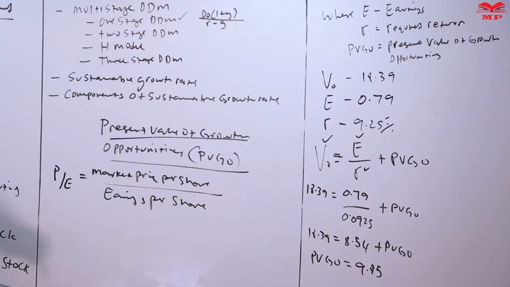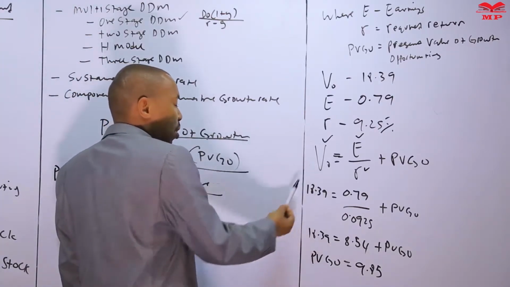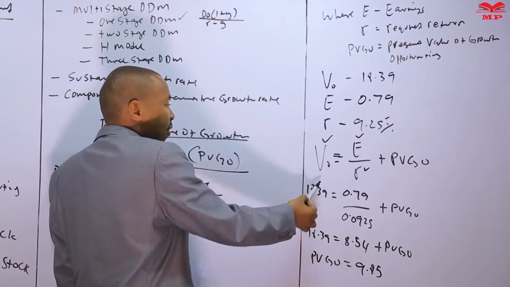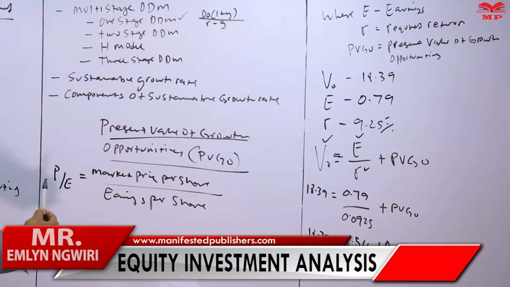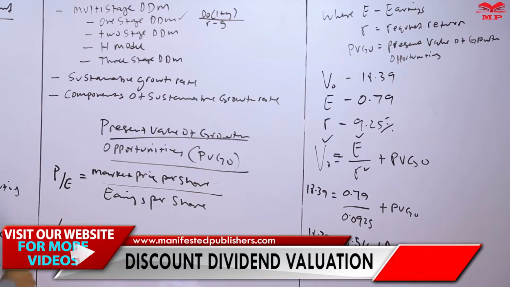Since V naught represents the value or the price, we can divide by E on both sides so that we can see the PE ratio that relates to the present value of growth opportunities. So we say V naught over E, which is the same as the price to earnings ratio.